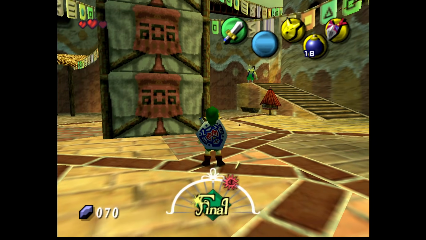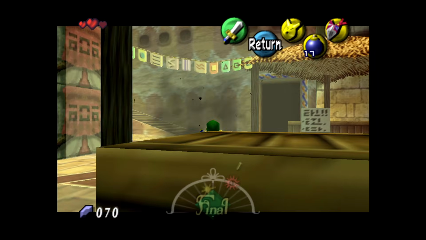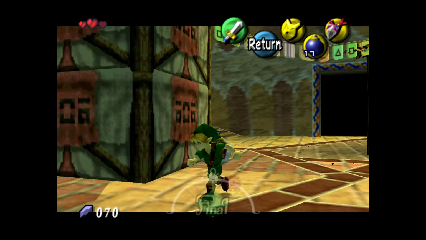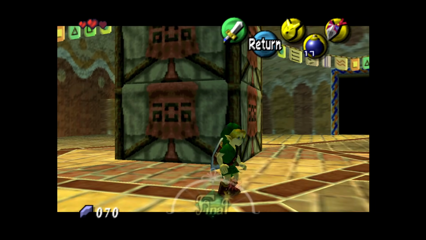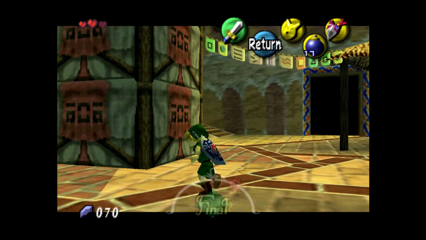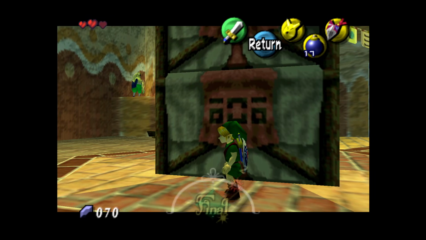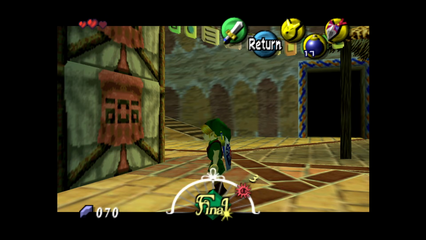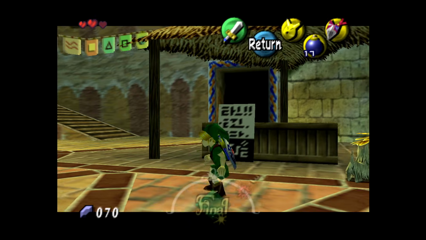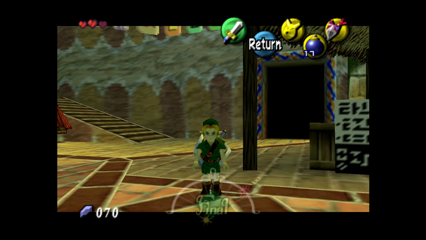If you press shield, target and C-up all on the same frame, and on that frame get interrupted by some kind of damage source, you'll get a glitch called Return A. Now this is an old glitch in Ocarina of Time and Majora's Mask, and it causes the camera to be fixed relative to Link. So you can move around and it will follow you, but it will never rotate around Link, it will never pan up or down, and even if you target, you'll find that the camera won't swing around Link in the way that you would normally expect.